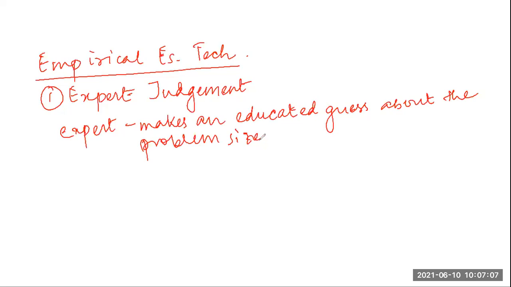Even if this technique suffers from several shortcomings, obviously it will, because it is just a guesswork procedure, right? The outcome of this expert judgment technique is definitely subject to human errors, and it is also subject to individual bias, because when two experts are there, it may happen that their views do not match.